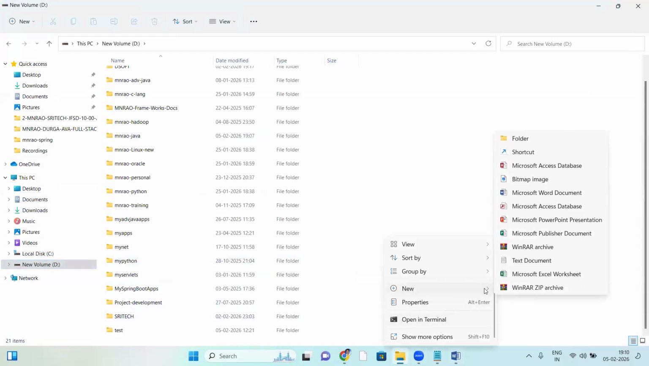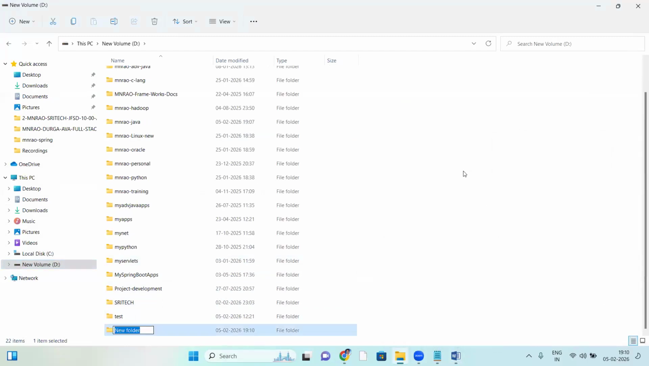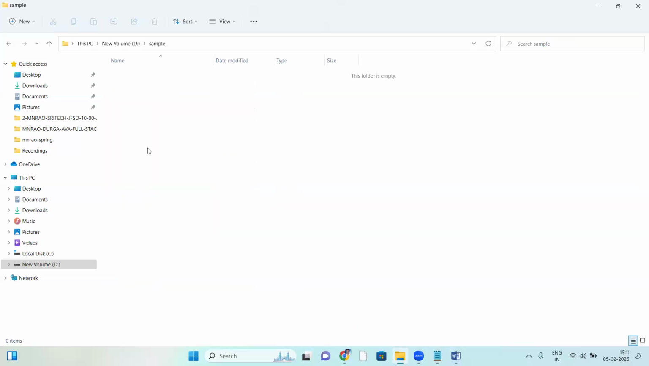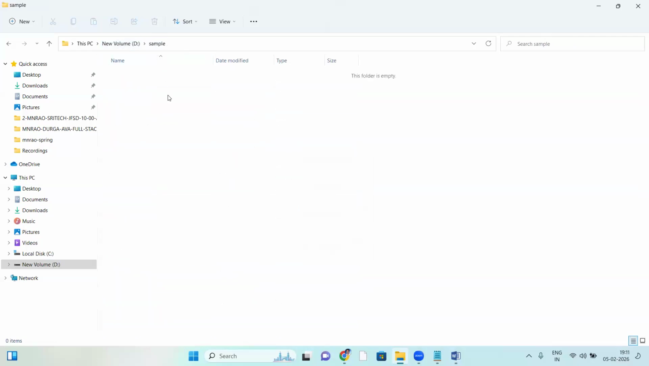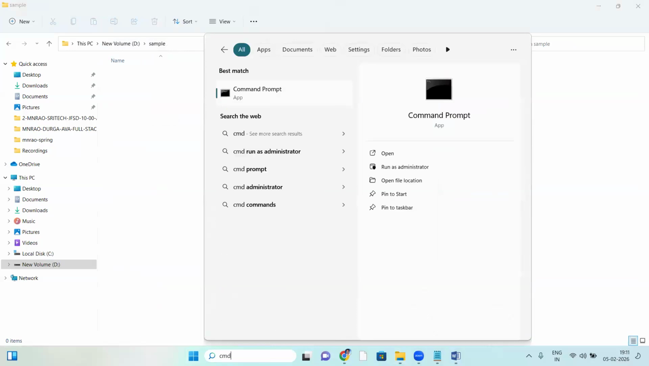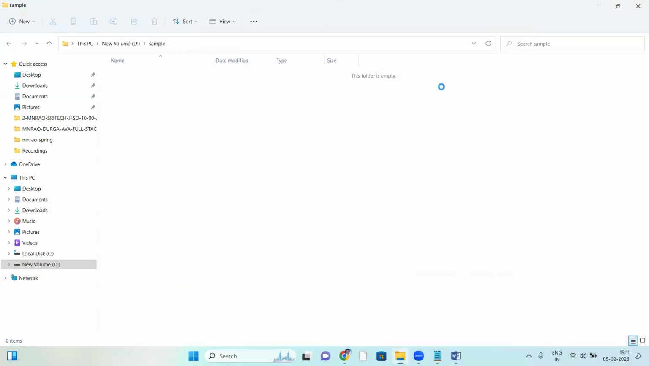Suppose a new folder, some sample folder. Here I'm writing a simple Python script using Notepad, in the D drive, in the sample folder. Then, using the command prompt, first you go to the command prompt.